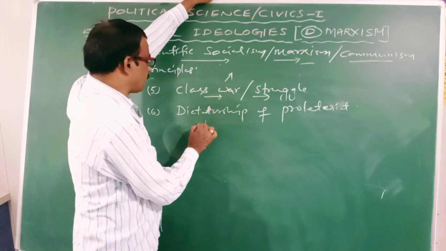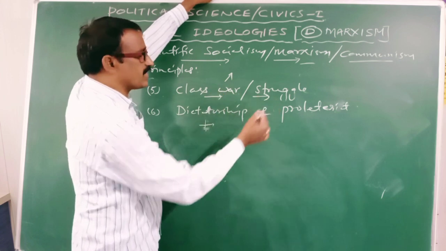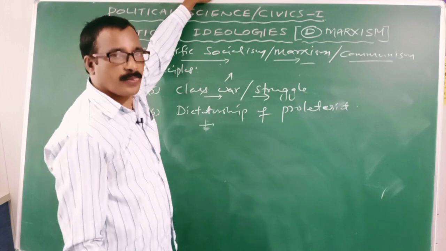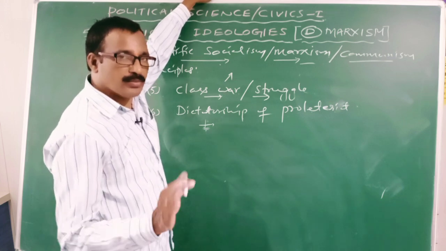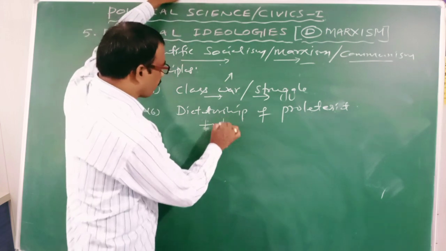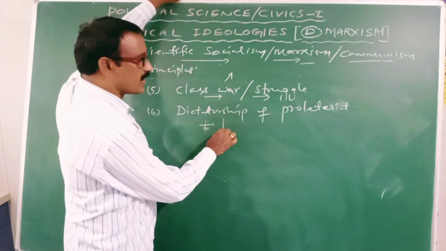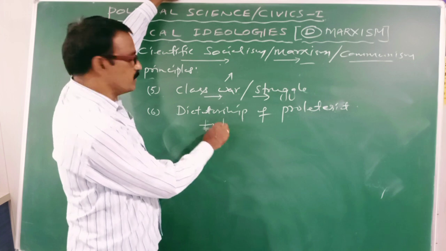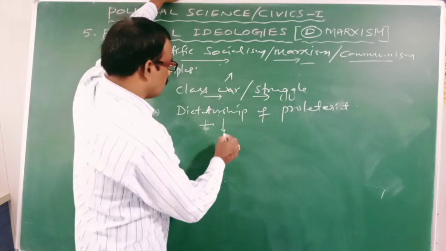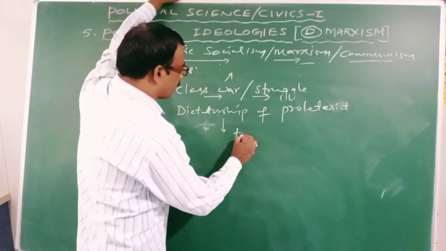It is the main reason for the establishment of dictatorship of proletariat. Clear? In the establishment of communist society, there are two stages. The first stage is a temporary stage. The establishment of dictatorship of proletariat is what type of stage? It is a temporary stage.